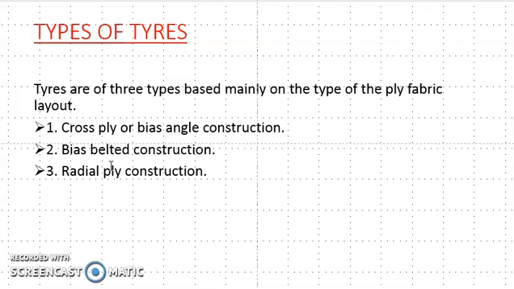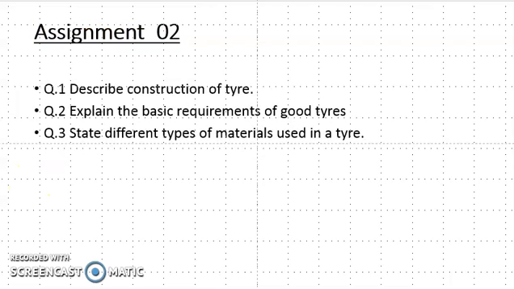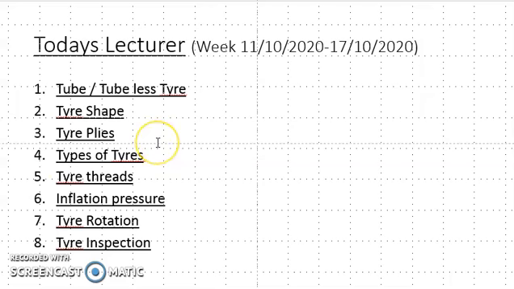this present week. But before going to learn the different types of tires, you should be aware of some terminologies and basic knowledge about tube tires and tubeless tires. What is the advantage of a tubeless tire?